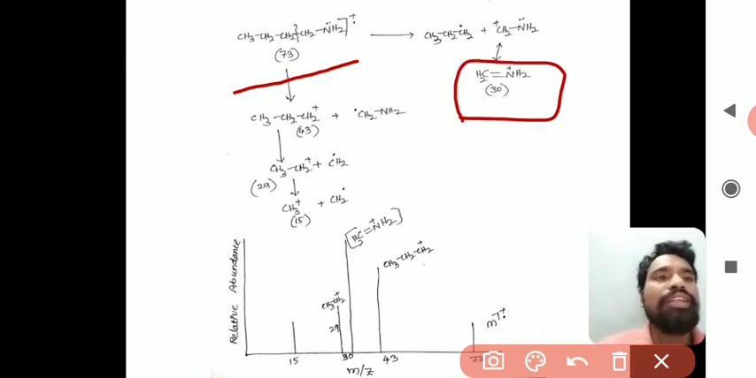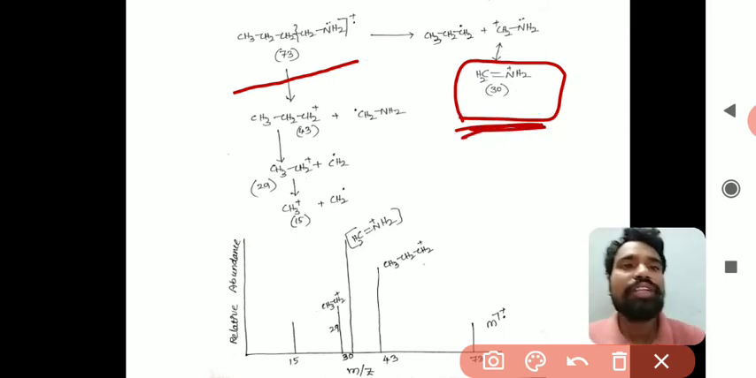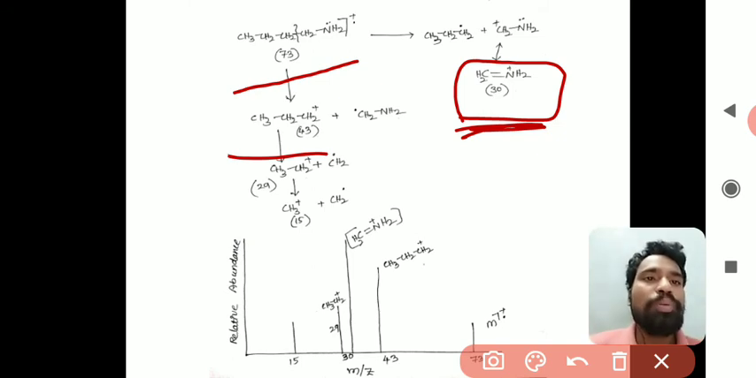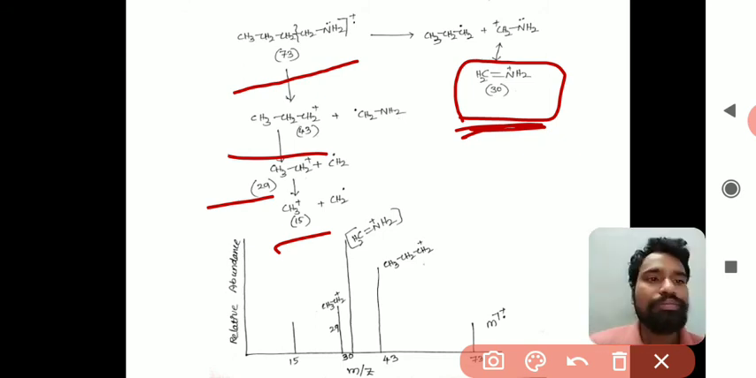The characteristic ion is CH2=N+H2, so the corresponding m/z value is 30. Next is the propyl carbocation, with m/z value 43. Next is the ethyl carbocation, 29. Next is the methyl carbocation, 15. So if you observe the bar graph of relative abundance versus m/z value of N-butylamine, this is the bar graph, just observe here.